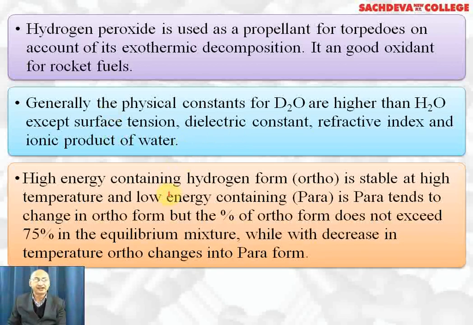High energy containing hydrogen, which is ortho, is stable at high temperature, and low energy containing para tends to change into ortho, but the percentage of ortho does not exceed more than 75 in the equilibrium mixture. While if we prepare hydrogen at lower temperature, ortho changes into para form and pure para form can be readily obtained.